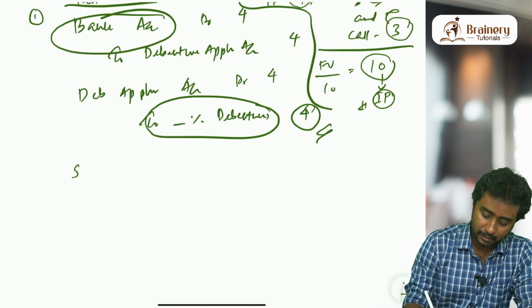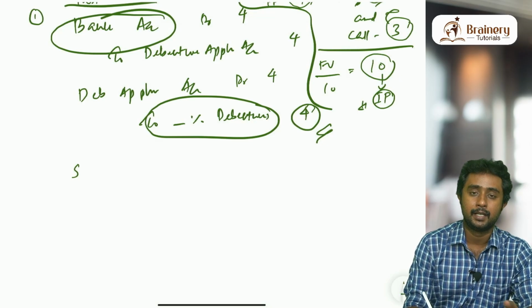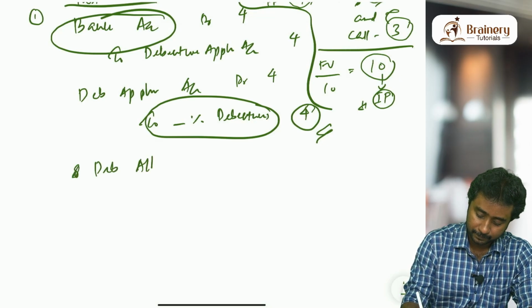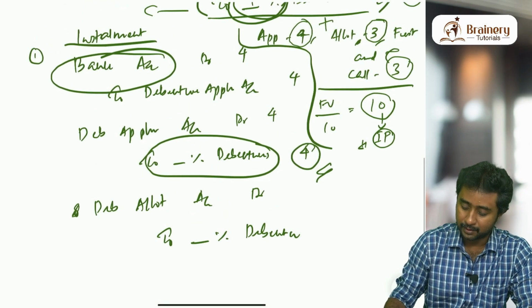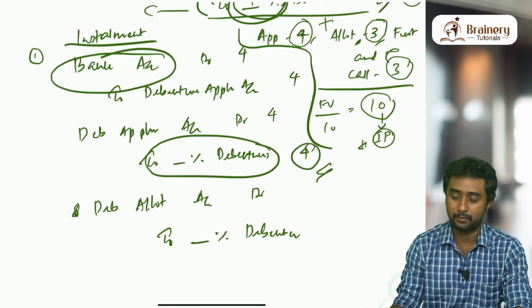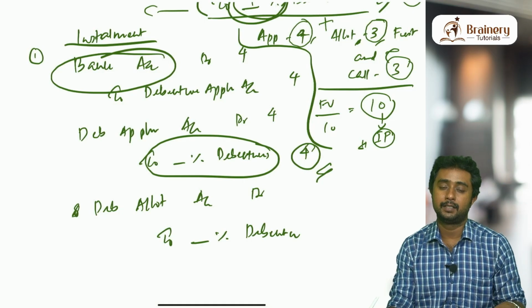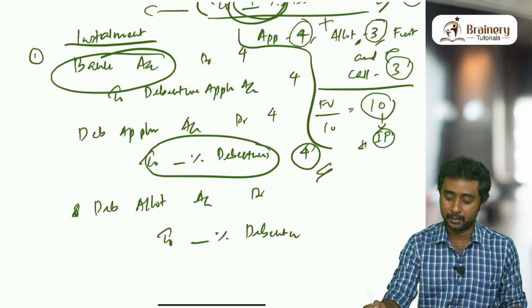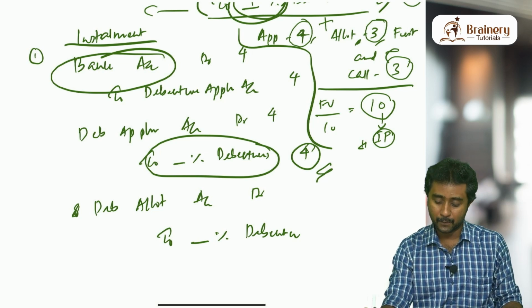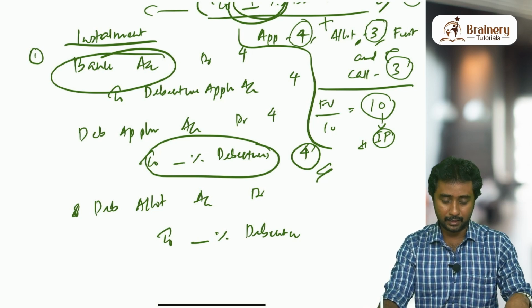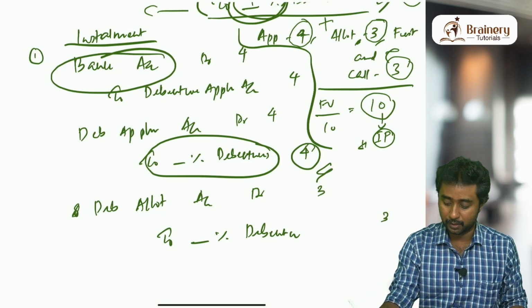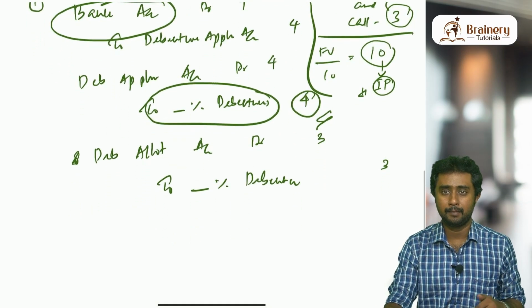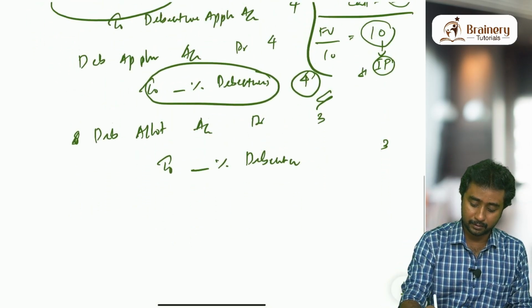The second installment entry is share allotment account debit to share capital. Here we'll be writing debenture allotment account debit to dash percentage debentures. How much? This entry is for allotment due, right? In shares also, the first entry is for allotment. That means share allotment account debit to share capital. That entry is basically for allotment due. So allotment is written for the first time here also. Here the allotment due is how much? 3 rupees. They will be calling for 3 rupees, then they will be receiving this 3 rupees.